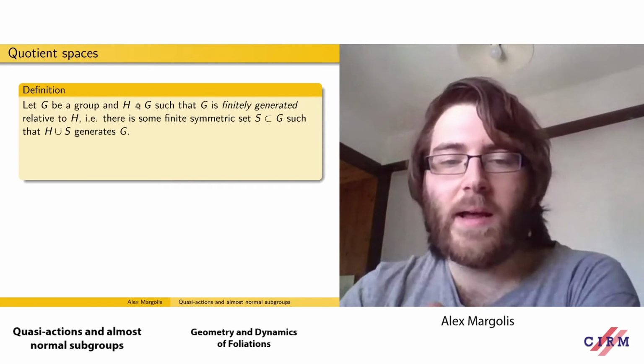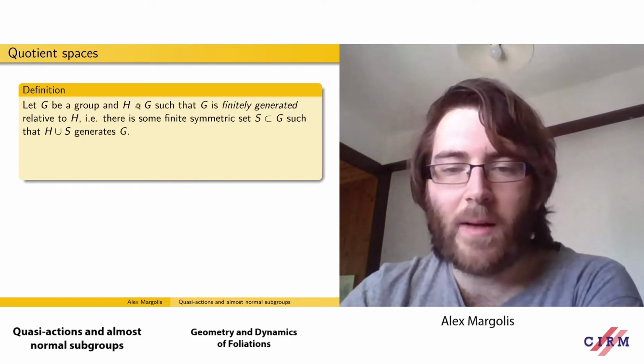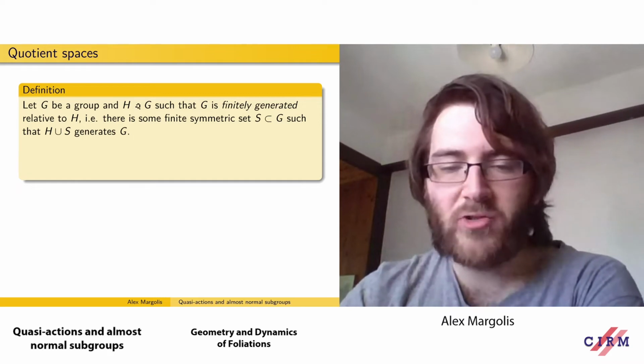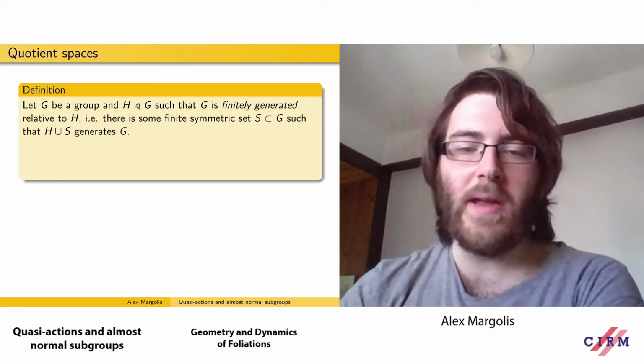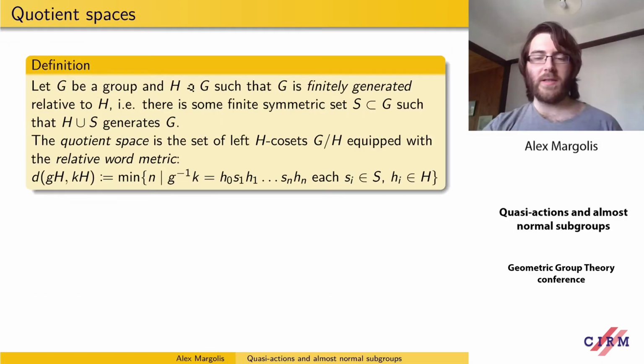We say that a group is finitely generated relative to a subgroup if there's some finite set, which we can assume is symmetric, such that that set union the subgroup generates the whole group. If we have an almost normal subgroup H of G, then the quotient space as a set is the set of left cosets, and it's equipped with the relative word metric.